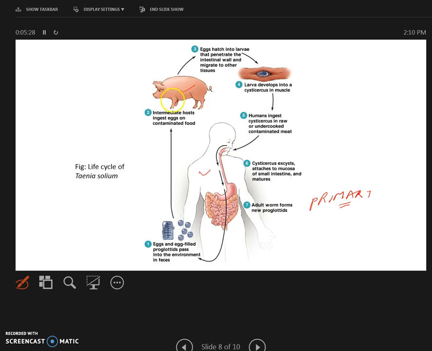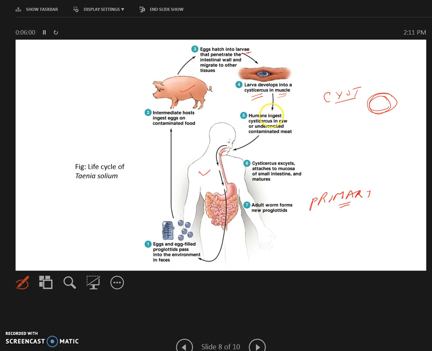Inside the pig, the eggs hatch, and the larvae penetrate the intestinal walls. Once it penetrates, it forms a cyst and develops a wall, and this is called a cysticercus. So this larva, which has a cyst with a thick wall, is called cysticercus, and it will lodge itself in the muscle of the pig, the secondary host.